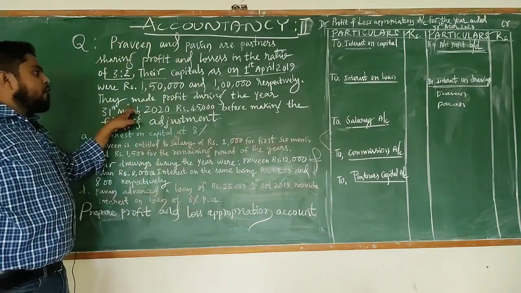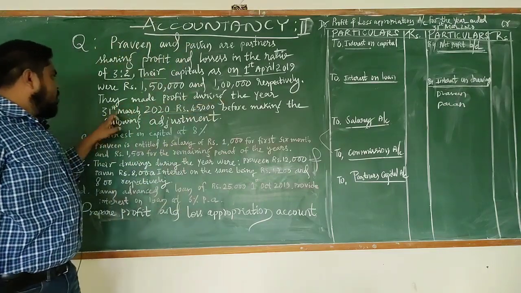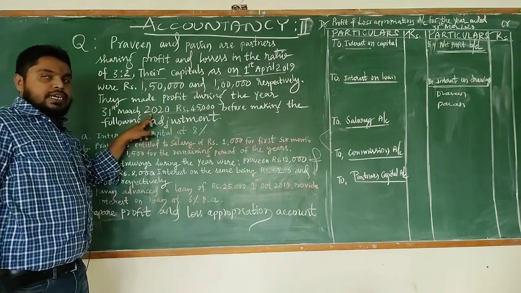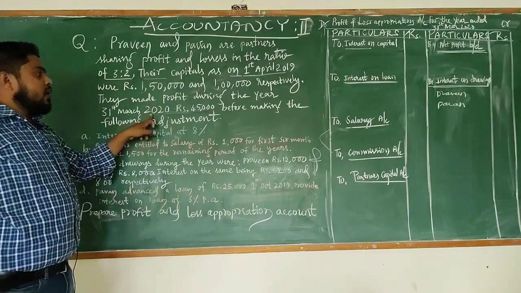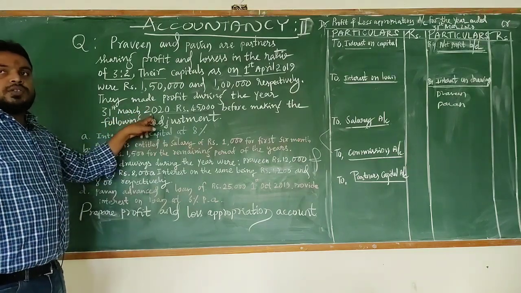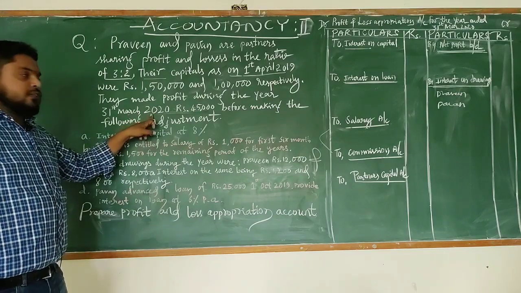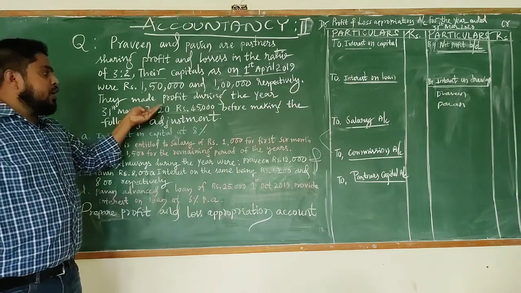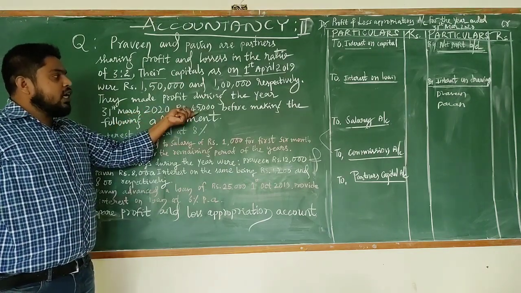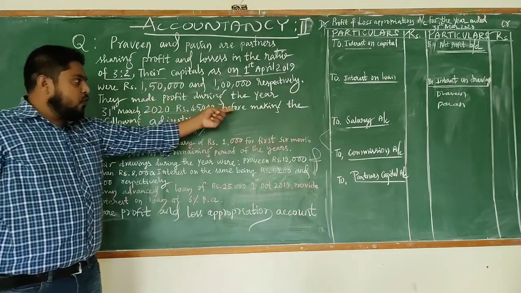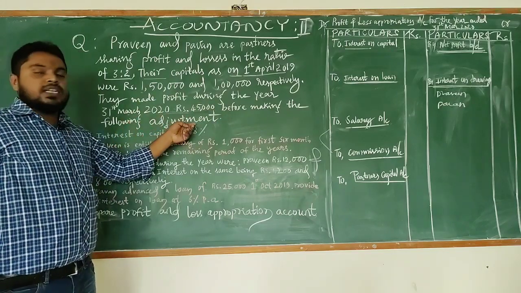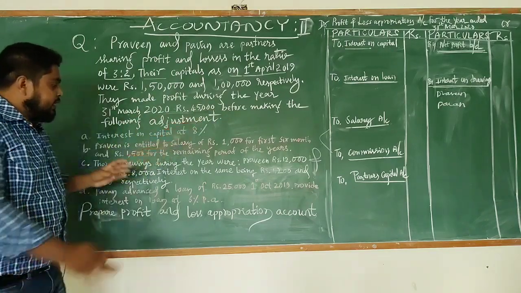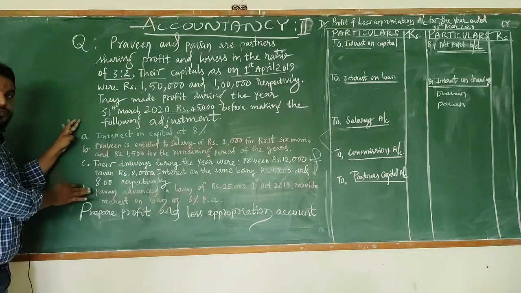Now they have made a profit during the year ended 31st March 2020. At the year end, after deducting all expenses and losses, indirect expenses, direct expenses, under profit and loss account, the net profit they earned was 45,000 before making the following adjustments. It means they have not deducted these expenses.